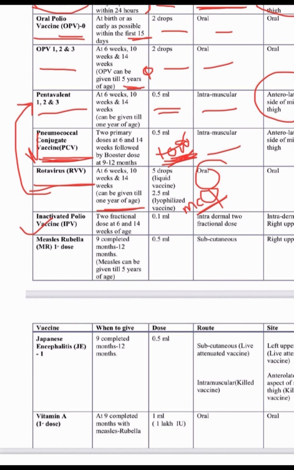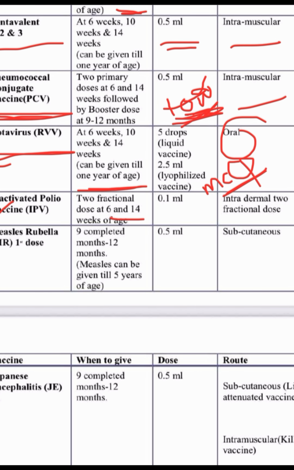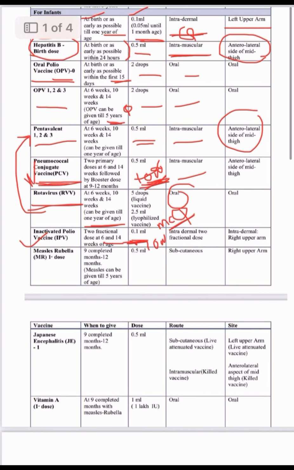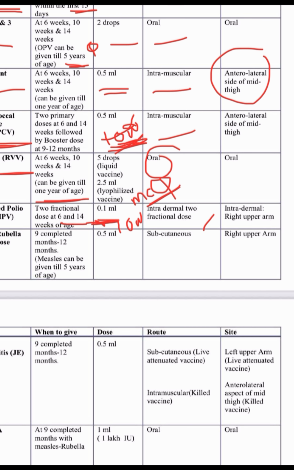Then IPV. OPV is done, then IPV: 2 fractional doses at 6 and 14 weeks of age. Here also there is no 10-week dose. The 0.1 ml dose of IPV is important. Everywhere you see 0.5 ml, but only in BCG and IPV you see 0.1 ml dose, intradermal, 2 fractional doses, in the right upper arm.